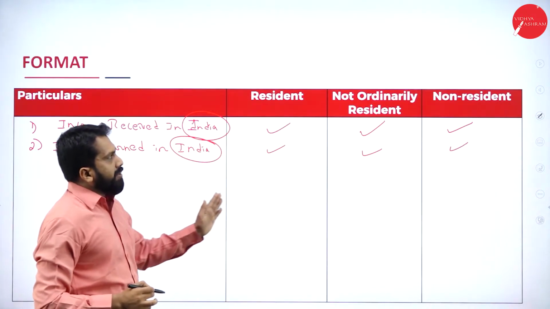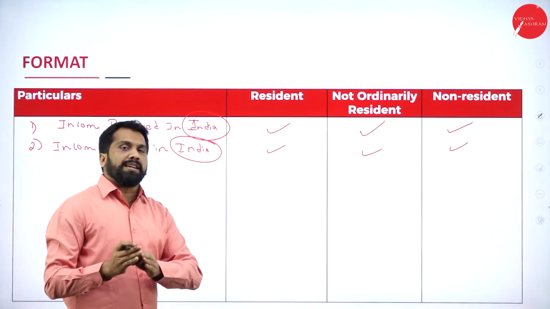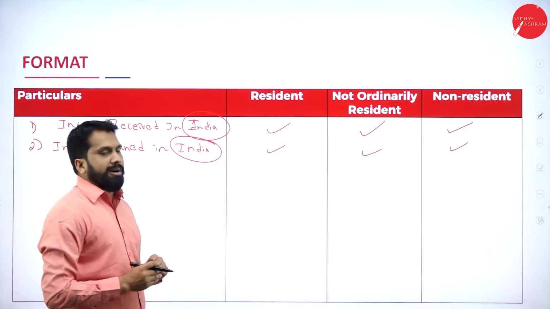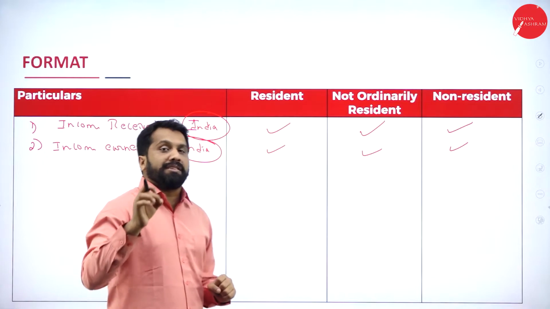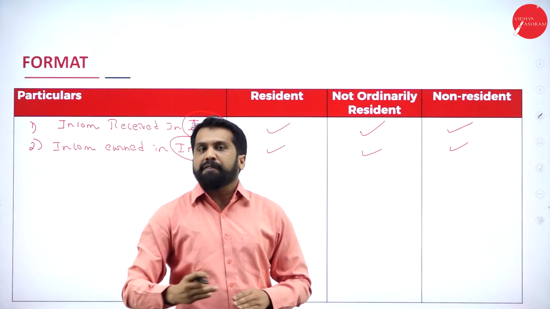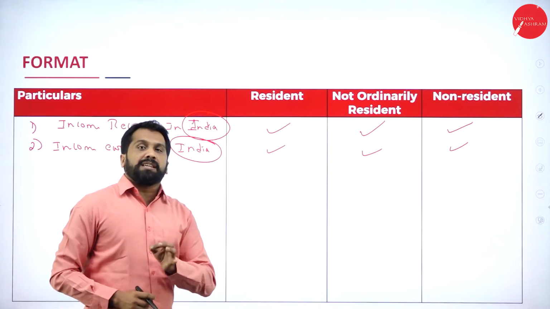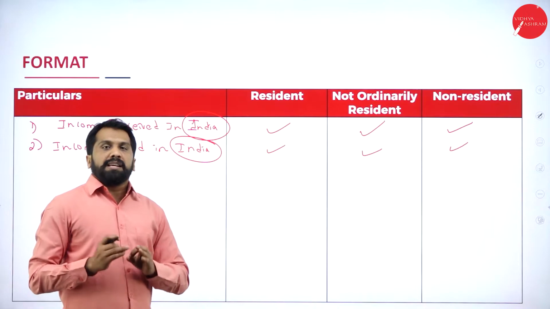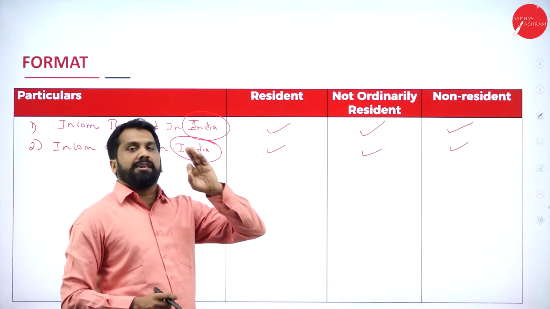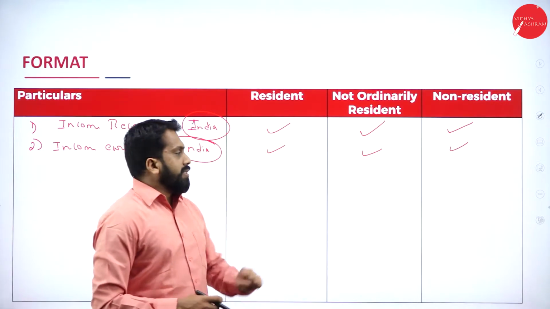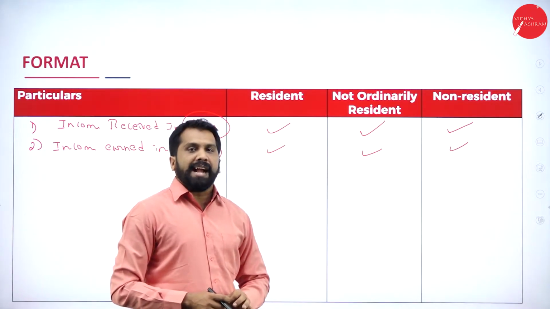What is this taxable, taxable, taxable? You will understand while doing problems. But now we just understand the concept. Anything which is received in India is taxable for everybody. Anything which is earned in India is taxable to everybody. Even though your business is in Malaysia, Sri Lanka, anywhere, but received where? In India. So everybody is taxable.